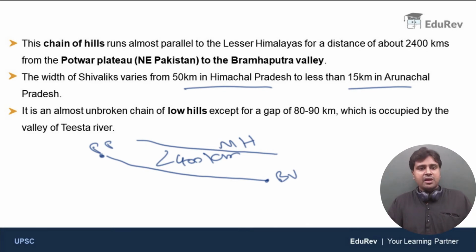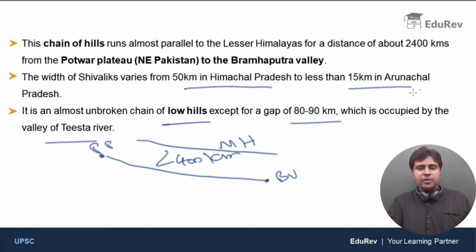Clear, right? Now, just look at this last point. Shivaliks is an almost unbroken chain of low hills, except for a gap of 80 to 90 kilometers, which is occupied by the valley of Tista River. So Shivaliks is almost unbroken, a chain of continuous low hills, but there is a gap, and that gap was created by Tista River.